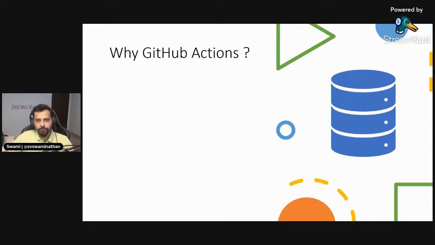I'm sure a lot of us would have used a lot of other tools doing similar things, right? Like Azure DevOps is one other example, or GitLab and different other things are there, right? So why do we need to really go with GitHub Actions, right? So some of the points are like this, right?